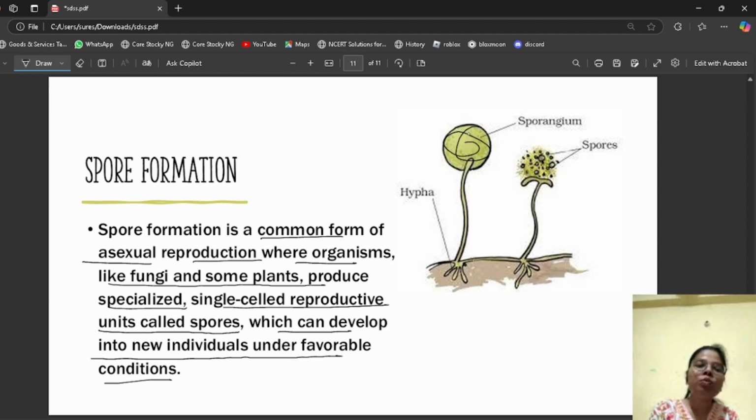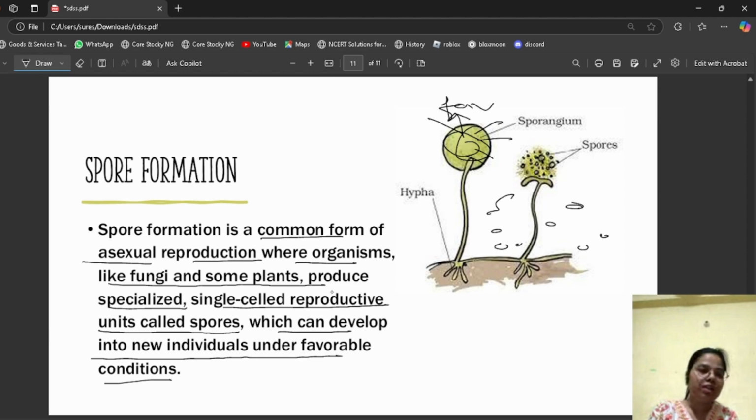When the sporangium gets favorable conditions, it bursts, and the spores present in the sporangium get dispersed in the nearby locality, and new plants grow.